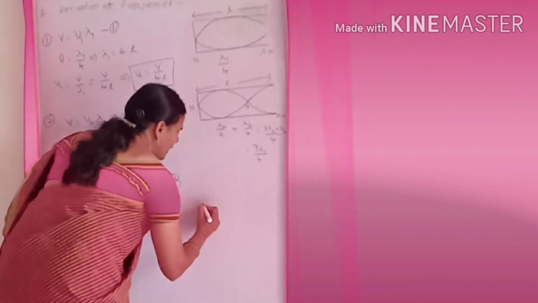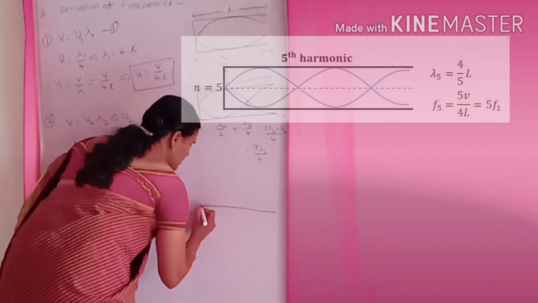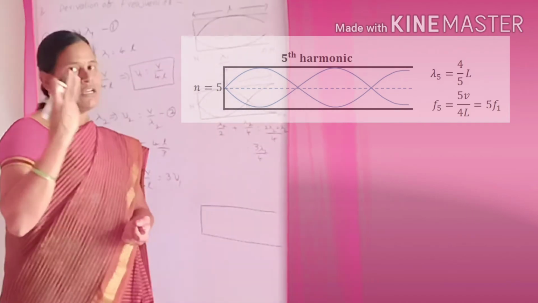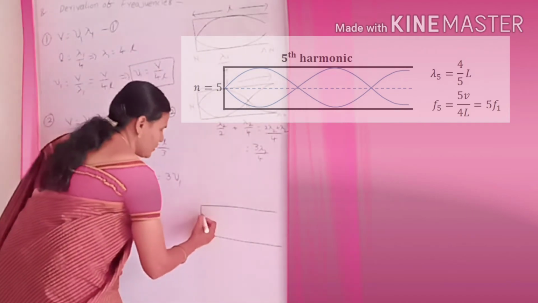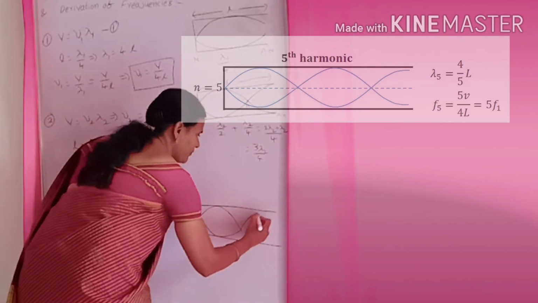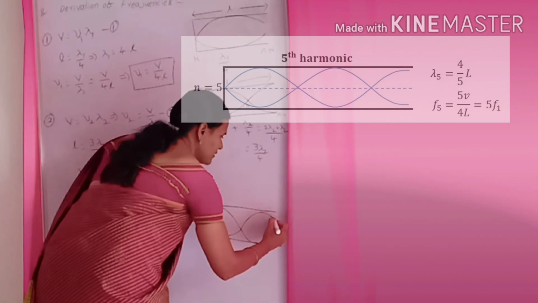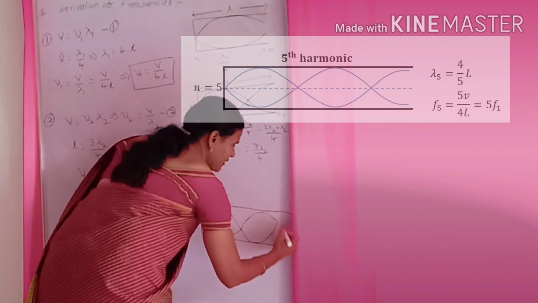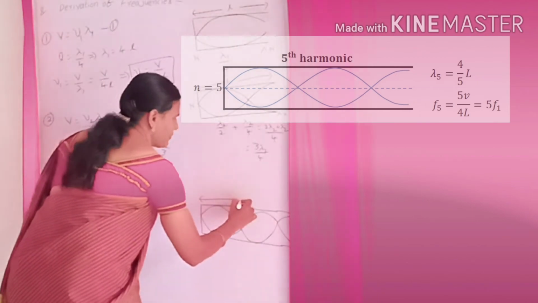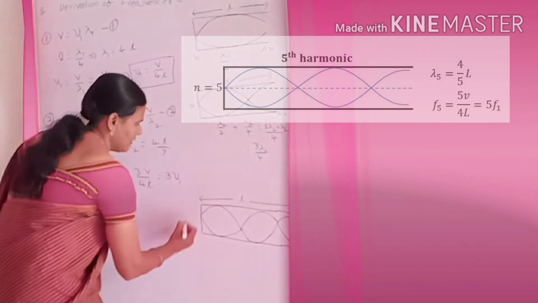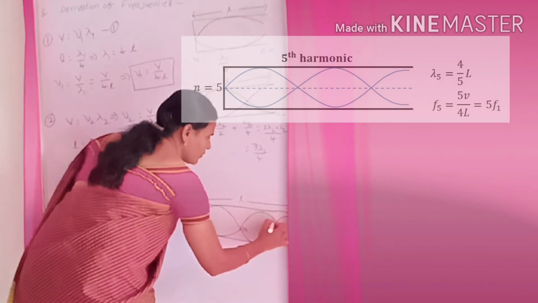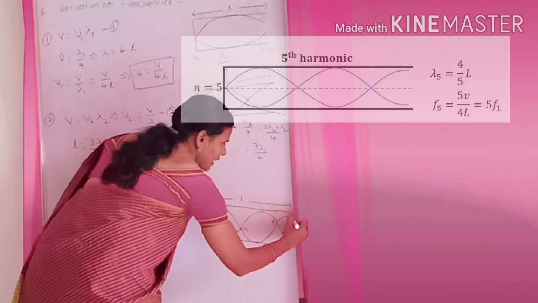And next, the third harmonic frequency. Here, observe the third harmonic frequency. Third harmonic means 3 loops will be formed. So here I am drawing the first loop, and here the second loop, and this is the third loop. In the same way, the pipe length is equal to L. This is one node, this is also a node, this is also a node, and these are the antinodes.